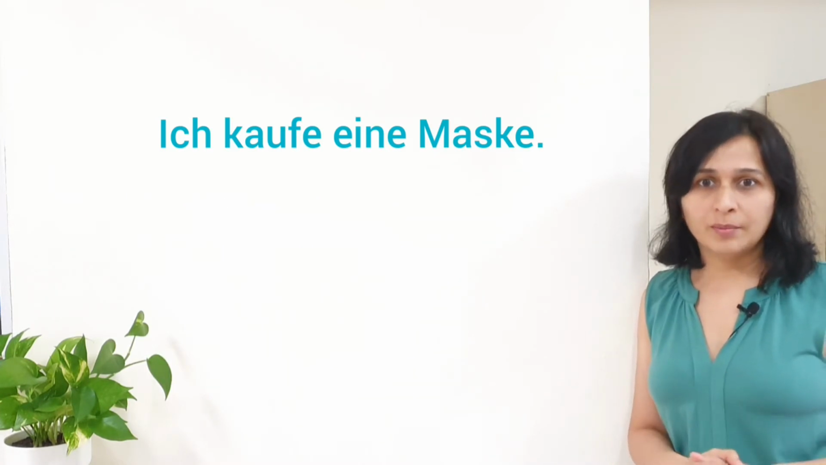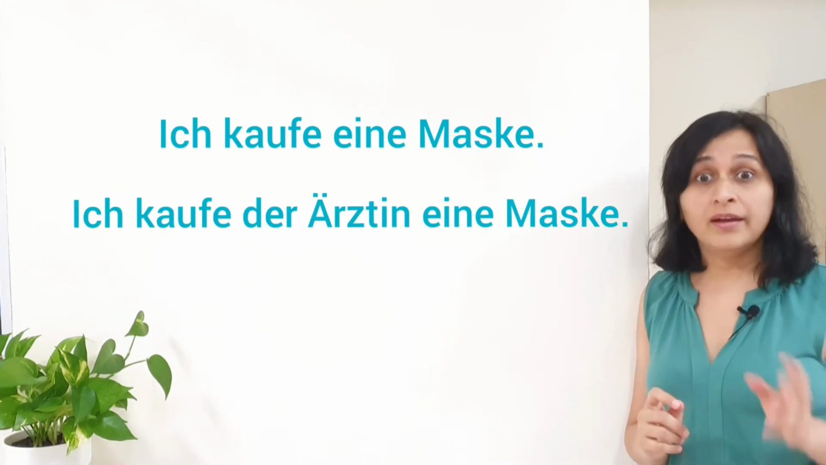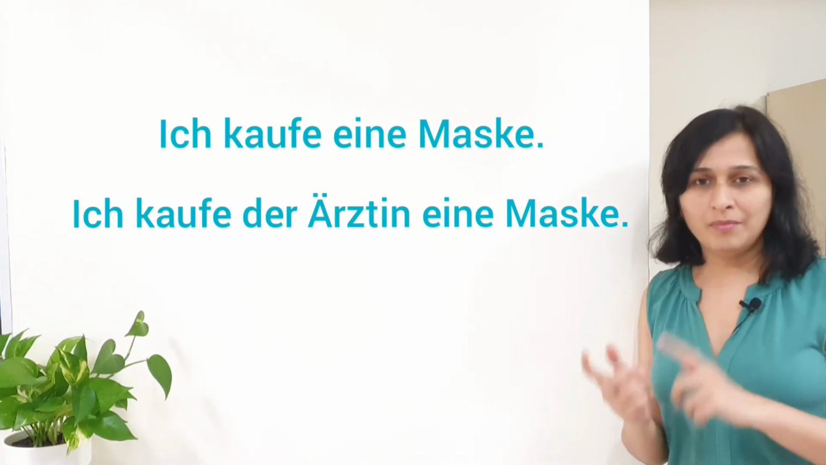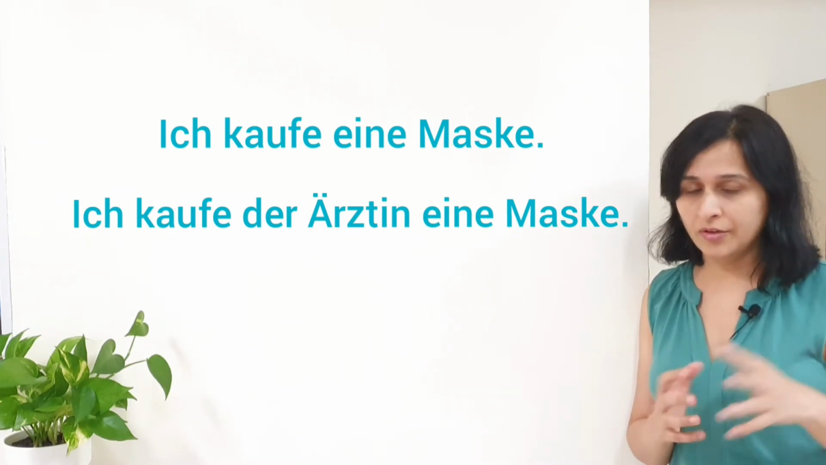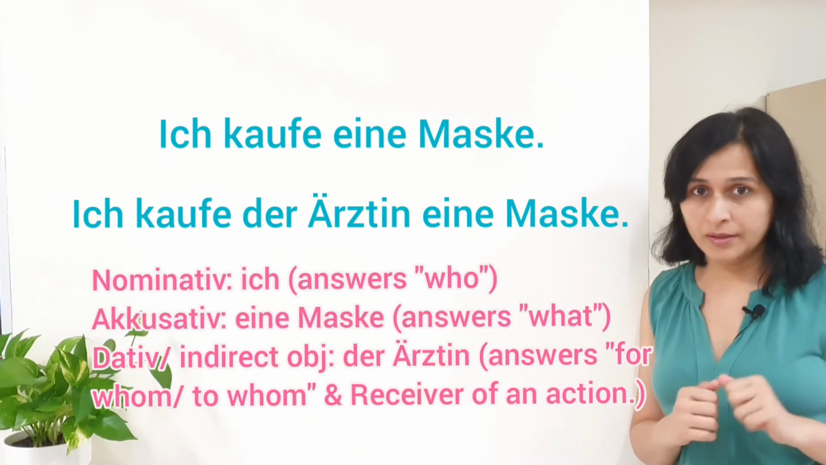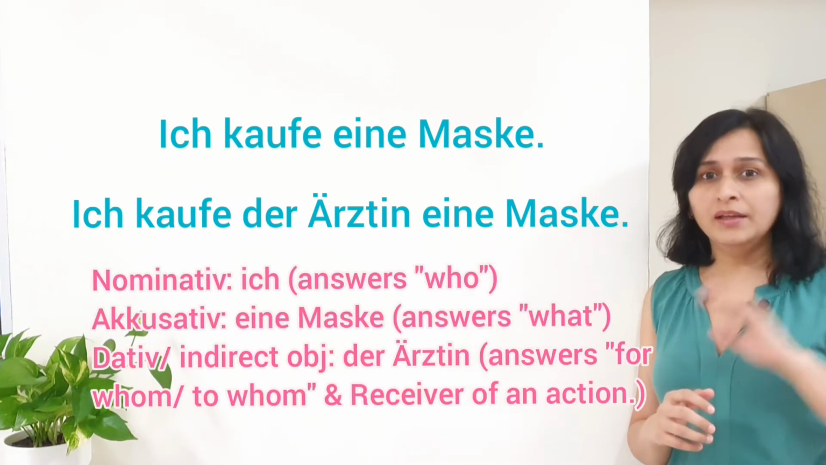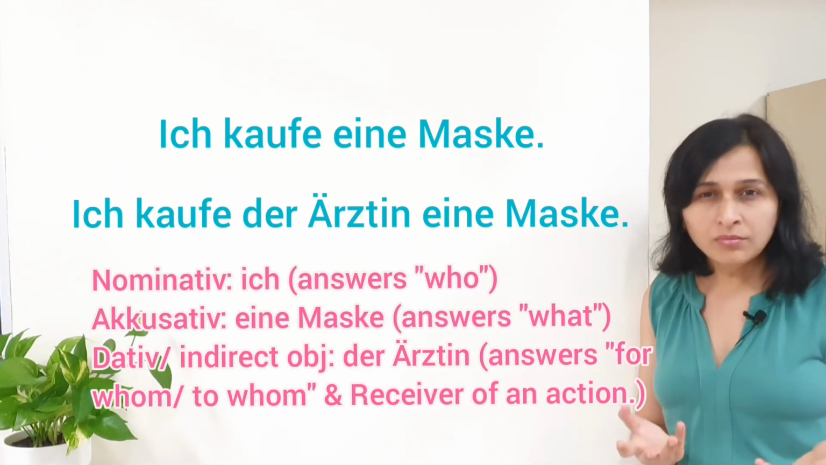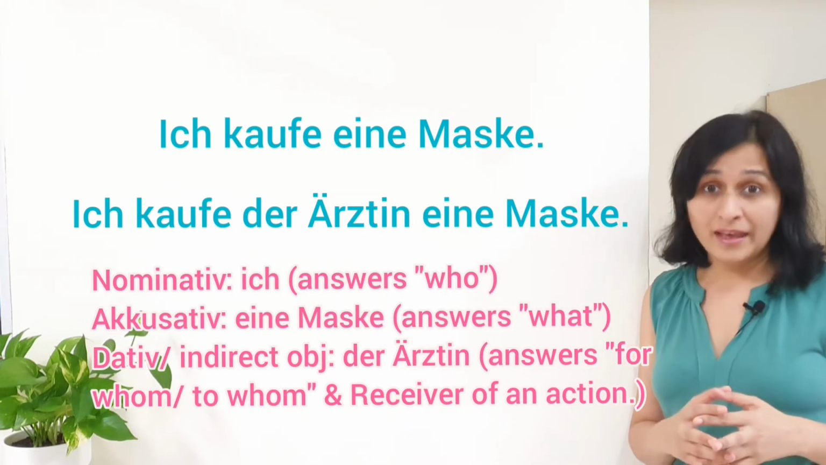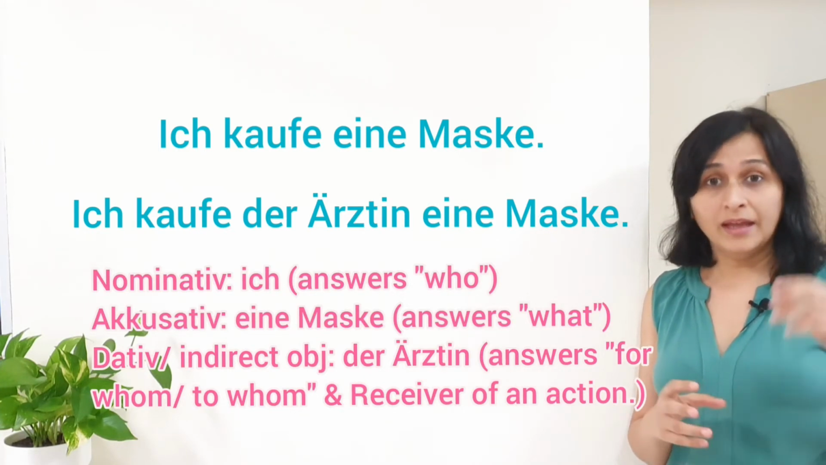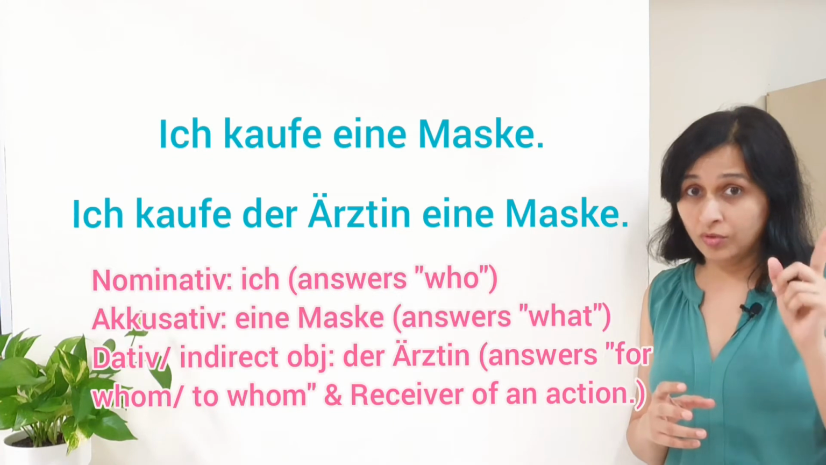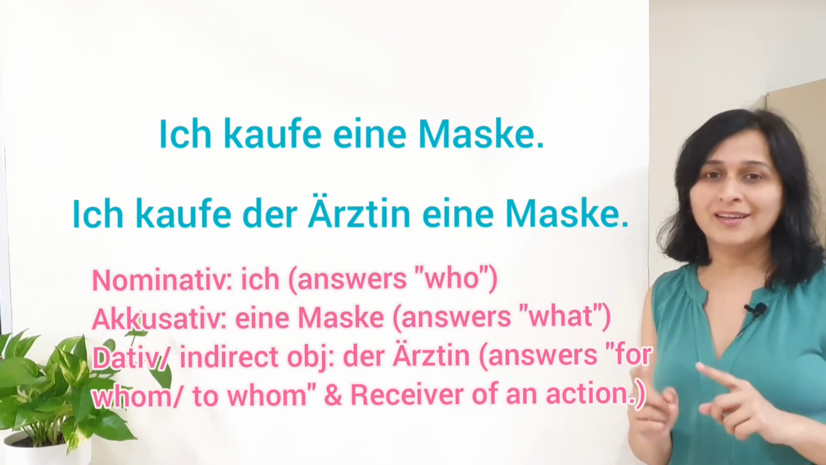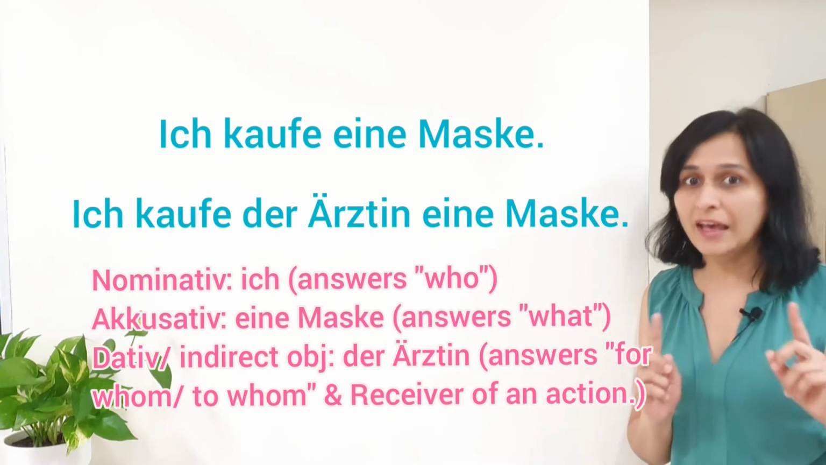Let me give you another example. Ich kaufe der Ärztin eine Maske. I buy the doctor a mask, a female doctor. Ärztin is a female doctor. Again, ich is nominative, and what ich is buying, eine Maske, that is direct object and accusative. For whom ich is buying the mask? Ärztin, right? The female doctor. And Ärztin is a feminine noun originally, it is die Ärztin, but here it is in dative form, that's why the article is der. Yeah, it is der Ärztin.